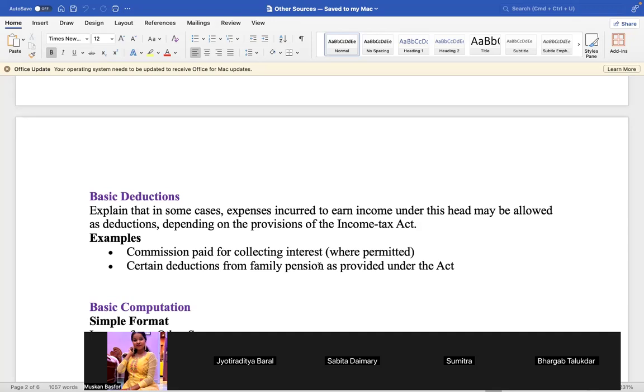Similarly, you have understood what is family pension, but for getting the family pension, some expenses may have been incurred, and they should be as per law. Those expenses have to be deducted from family pension and the rest will be taxable. So this is the thing.